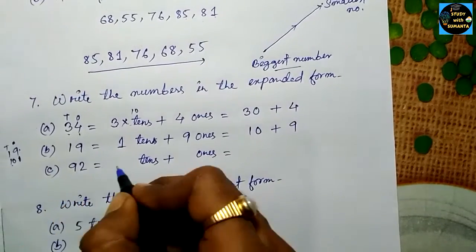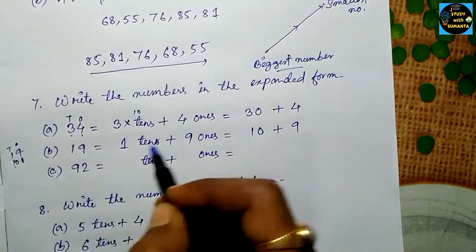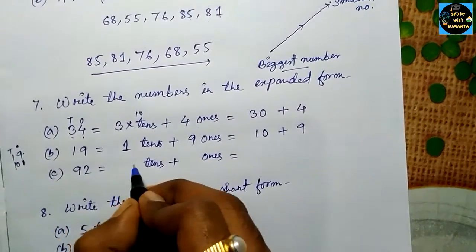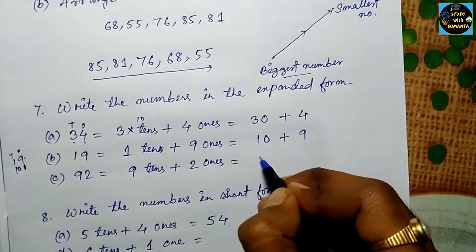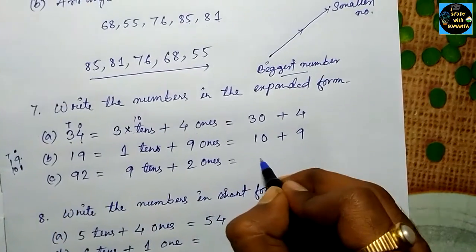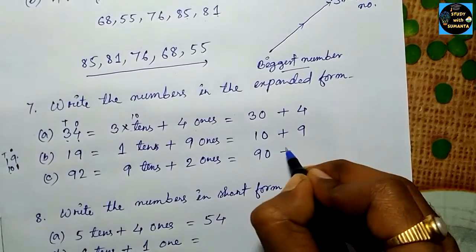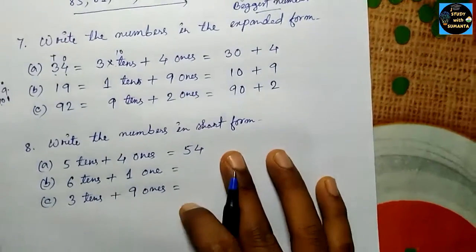Now we have 92. Do the same thing like this. In the 10 place we have 9, in the 1 place we have 2, so that means 90 plus 2. 90 plus 2 we will get 92.